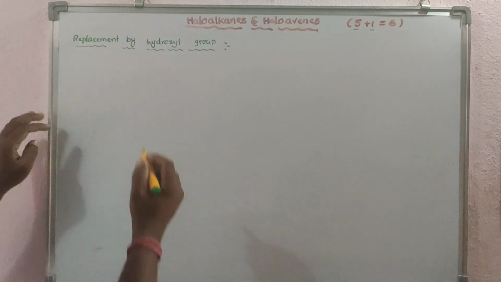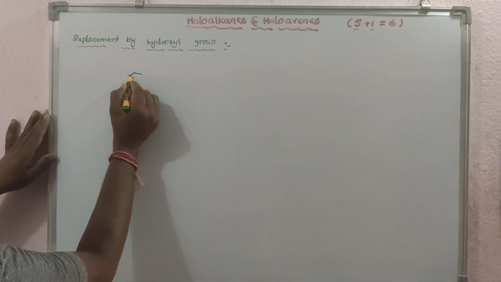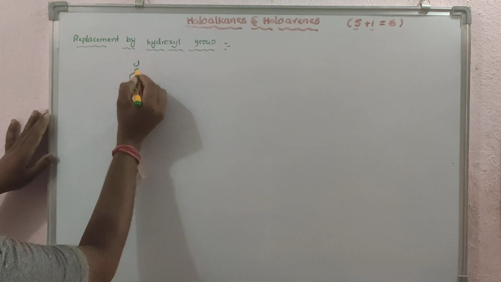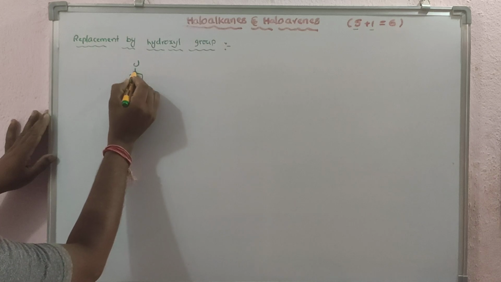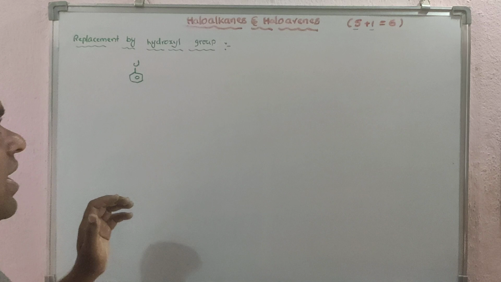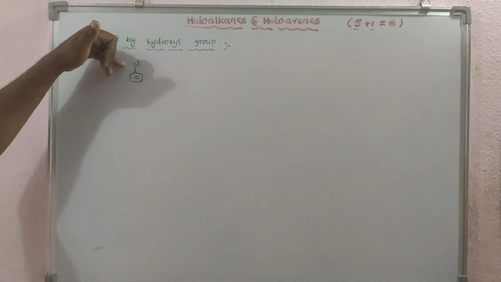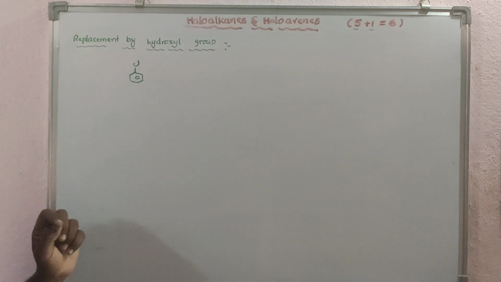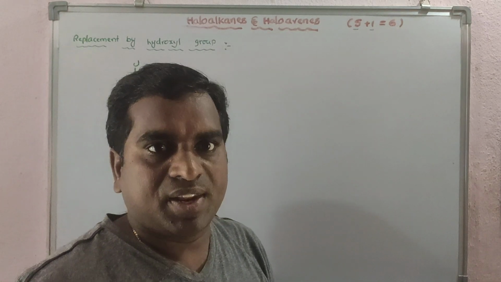Clear? If I take chlorobenzene, this is the carbon and chlorine, and it is not a single bond. We have already discussed it has a partial double bond character, so replacement of this chlorine by the nucleophile is very difficult. That's why they are very less reactive towards nucleophilic substitution reactions.